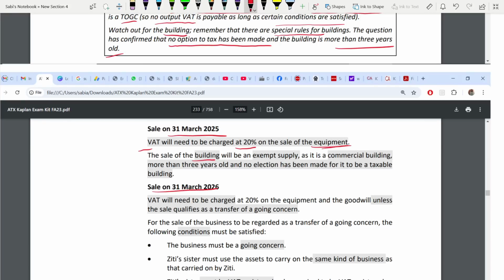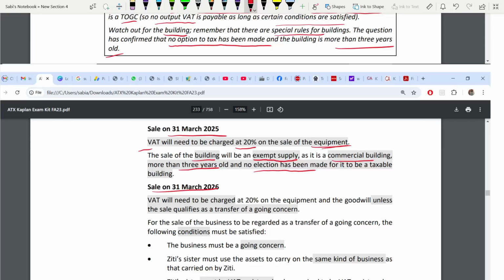Building is a little, you know, there are rules for it. What is it? When we are selling the building, the sale of the building is an exempt supply. Why? It's a commercial building, you have to see, not a residential. There's a rule. If it's a commercial building and is more than 3 years old, and no election has been made for it to be taxed, so it's an exempt supply.